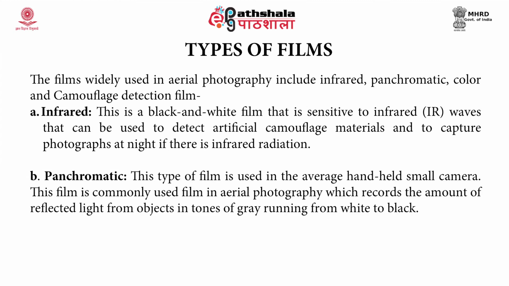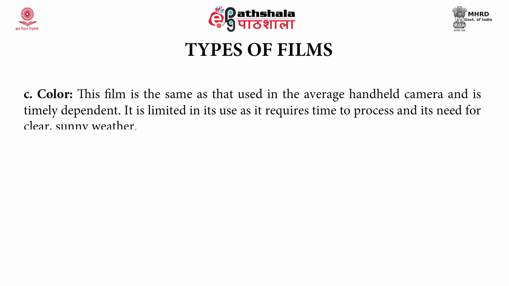The next one is panchromatic film. It is used in the average handheld small camera. This film is commonly used in aerial photography, which records the amount of reflected light from objects in tones of grey running from white to black. Color film is the same as that used in the average handheld camera and is time dependent. It is limited in its use as it requires time to process and its need for clear sunny weather.